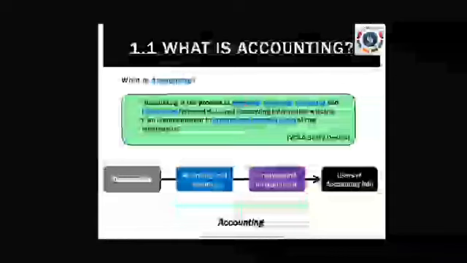In an accounts section, recording must be a primary step. The recording may be in a written format or in an electronic format. Next one, reporting.